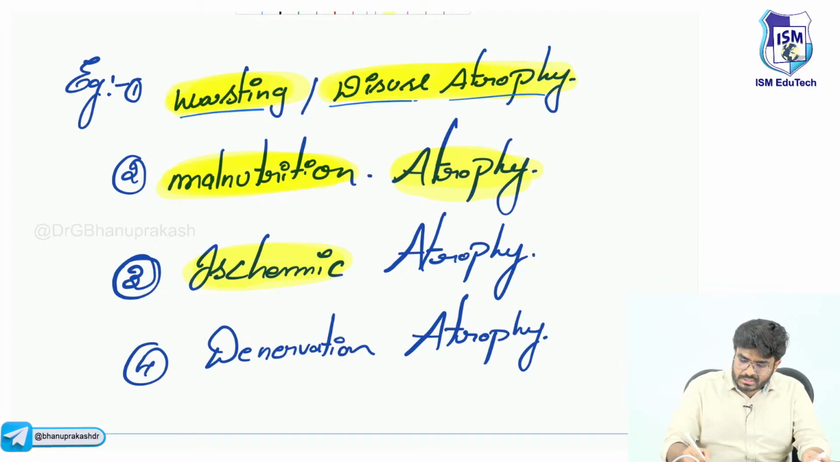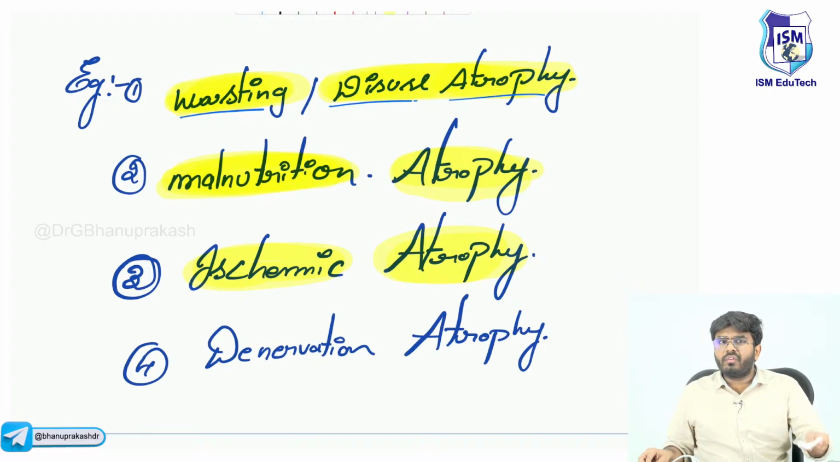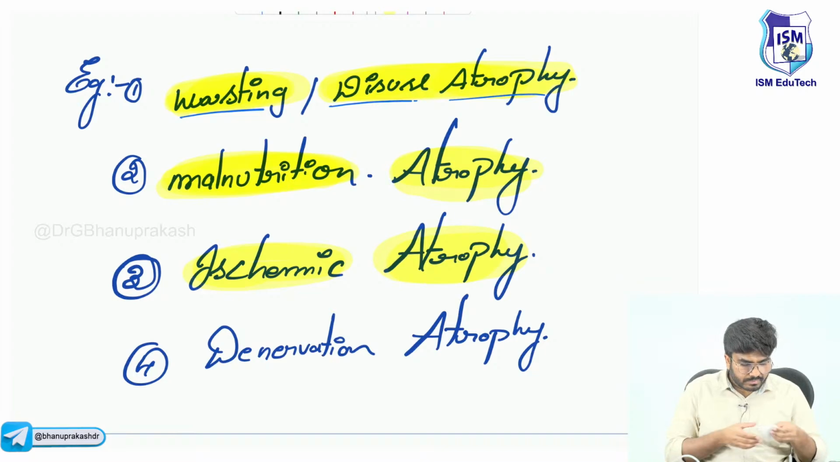Next, denervation atrophy. So, what is denervation atrophy? Can anyone tell me what is denervation atrophy? Anyone in the chat section, can you tell me what is denervation atrophy? Travel expert, can you tell me what is denervation atrophy?